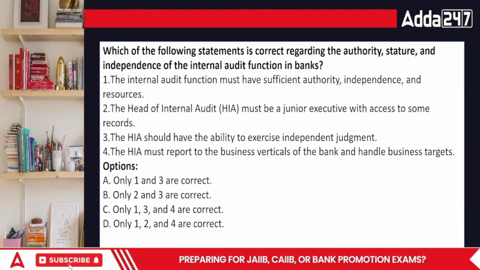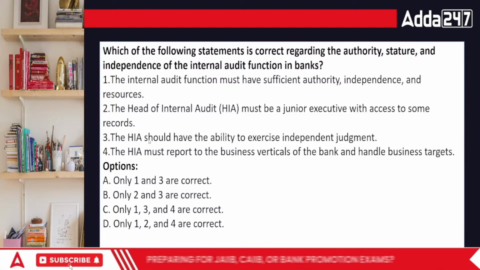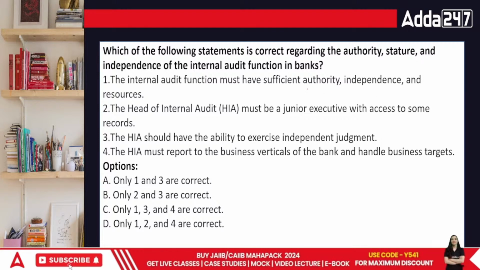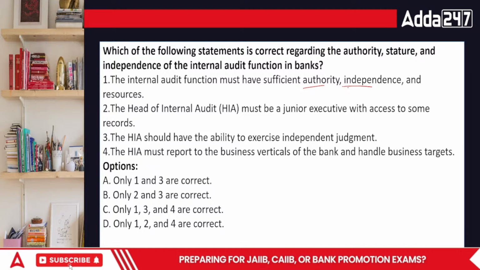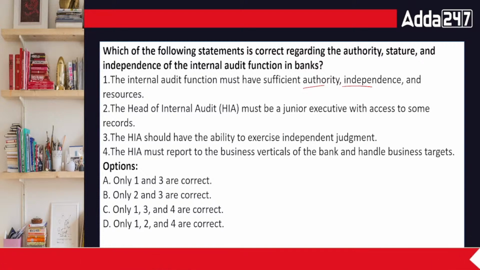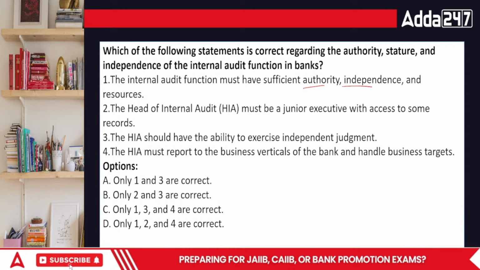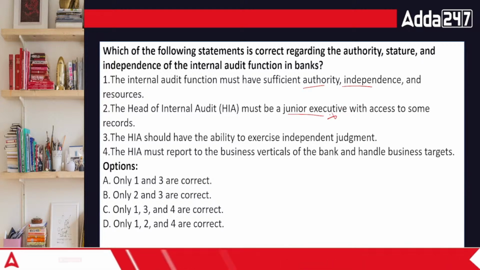See, this particular head of internal audit, he plays an important role. Indeed, the person who is an internal auditor has to look forward towards the working. There are a few things which are correct. He should be independent. If he is someone who's scared of how the things will work out, that's scary. So this is definitely not allowed there. That is why they say he should be independent. There should not be any chance that he should be pressurized over the work, otherwise he will not give an unbiased solution. So that's one part that is correct. He is a junior executive? A junior executive can be suppressed at any point of time. So this is definitely wrong.